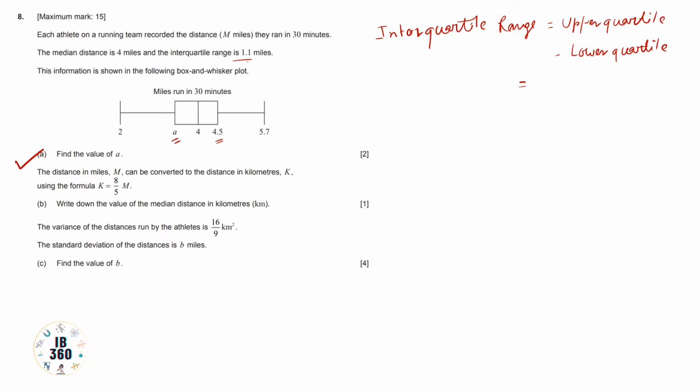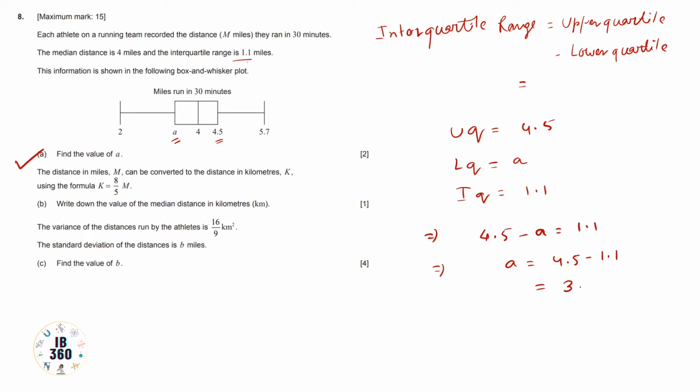So basically upper quartile UQ equals 4.5. From the question we are getting that. Now lower quartile LQ equals A. Interquartile range IQR is given as 1.1. So from the formula we can write 4.5 minus A equals 1.1. From here we get A equals 4.5 minus 1.1 equals 3.4. So A equals 3.4. This is the answer of 8A.